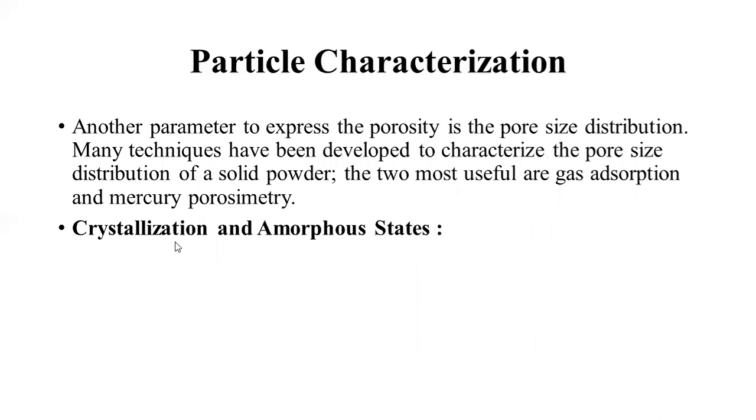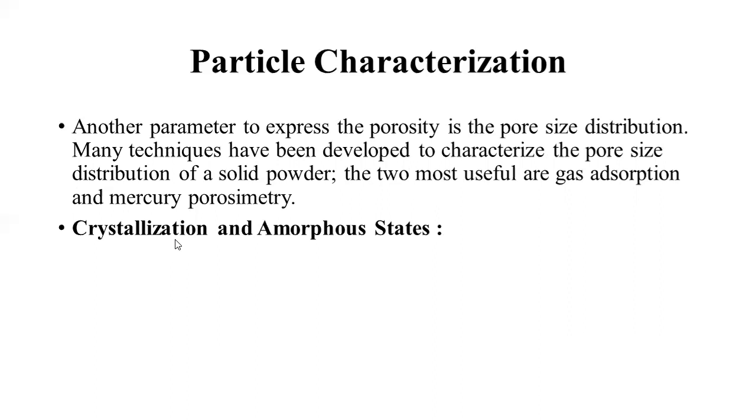Another parameter to express the porosity is the pore size distribution. Many techniques have been developed to characterize the pore size distribution of solid powder. The two most useful are gas adsorption and mercury porosimetry. These are the methods used for the determination of pore size, that is, what size of gaps is present within the particles or between the particles. You can use these methods to identify those spaces.